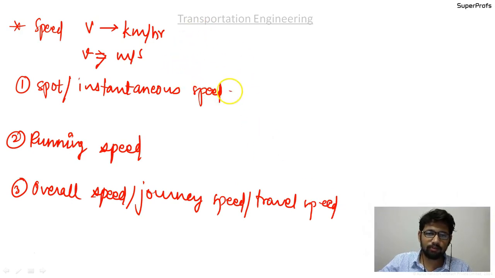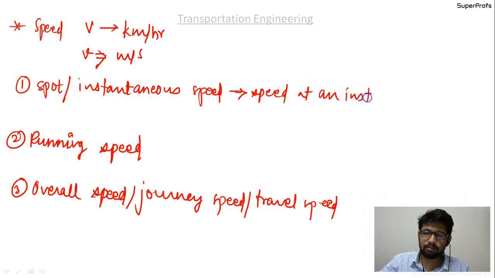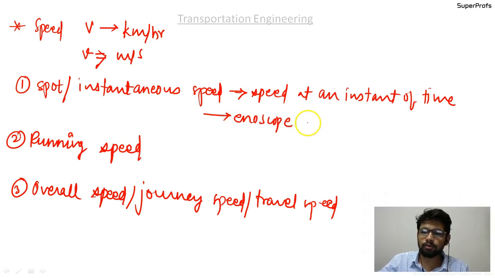Spot speed stands for speed at an instant of time, and it is measured using an instrument called an enoscope, which is now replaced by the speed gun.